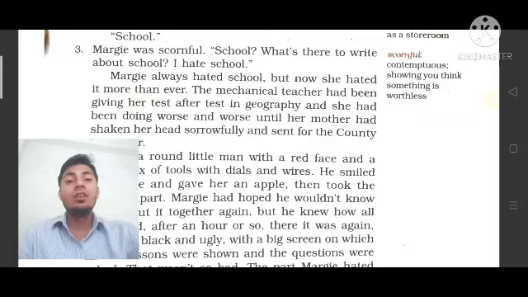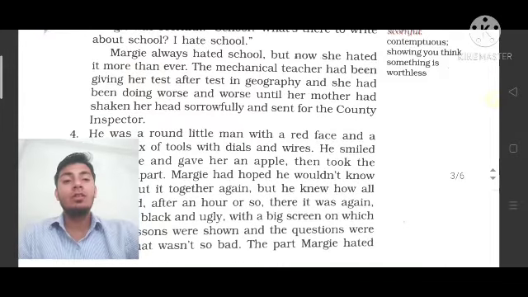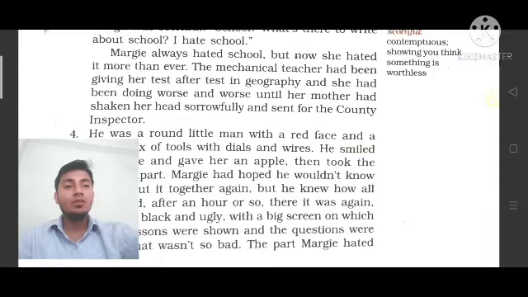And she had been doing worse and worse, and she was not reforming. It means you can say her result was worse and worse, until her mother had shaken her head sorrowfully and sent for the country inspector. Okay, so what happens?